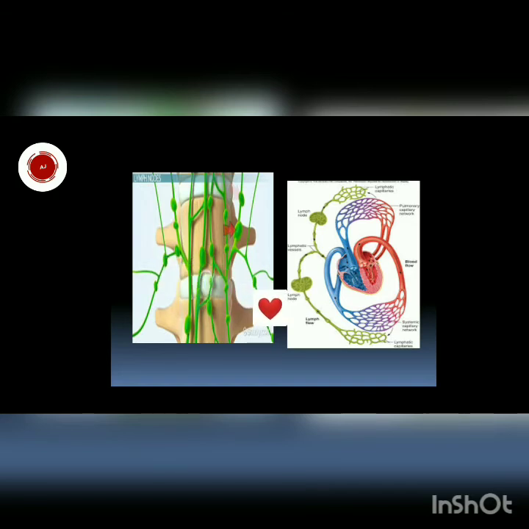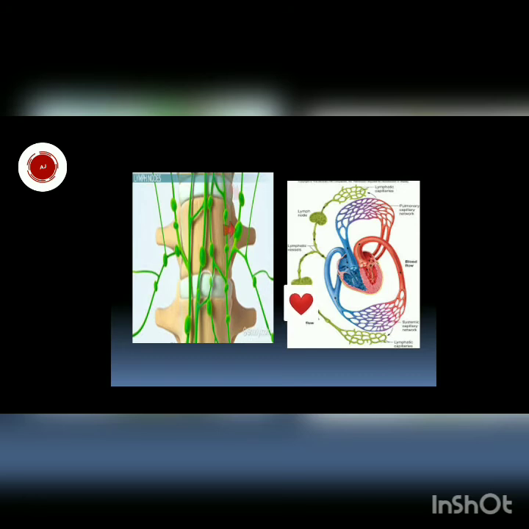These nodes on lymphatic vessels are known as lymph nodes. And these lymph nodes contain lymphocytes, WBCs. You know that the WBCs are the cells which fight infection and can kill bacteria.